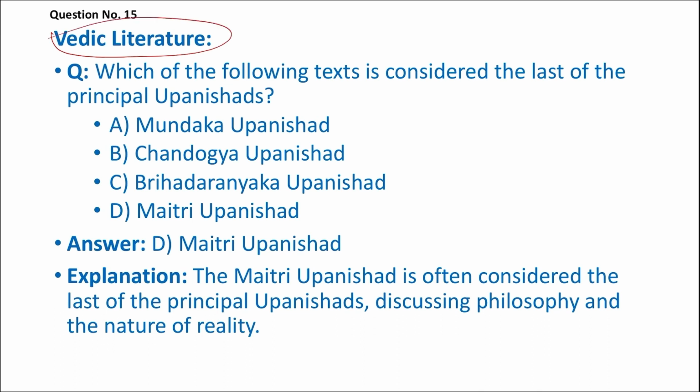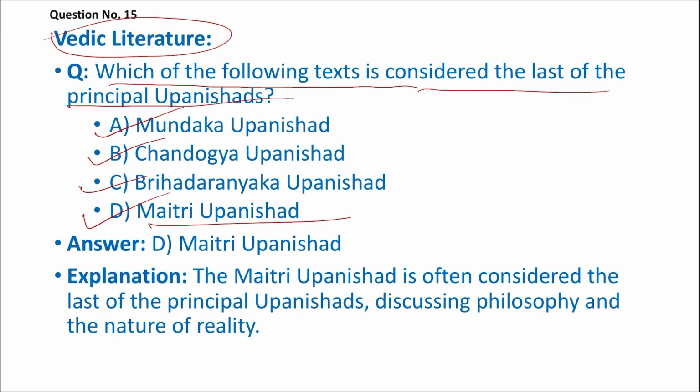The next question is on Vedic literature. Which of the following texts is considered the last of the principal Upanishads? A. Mundaka Upanishad, Chandogya Upanishad, Brihadaranyaka Upanishad, Maitri Upanishad. The right answer is Maitri Upanishad.